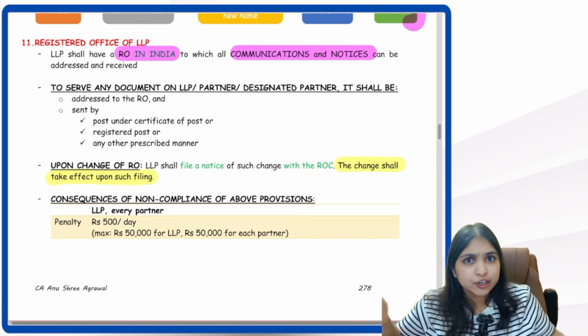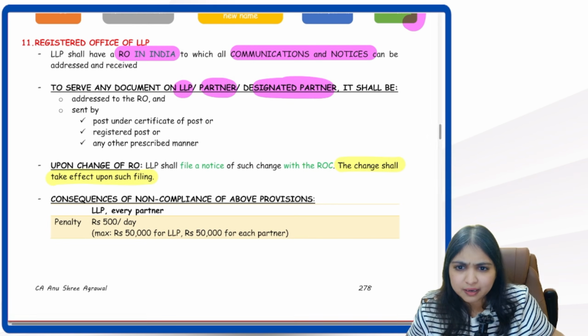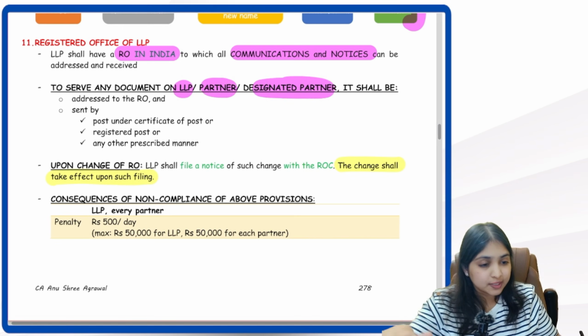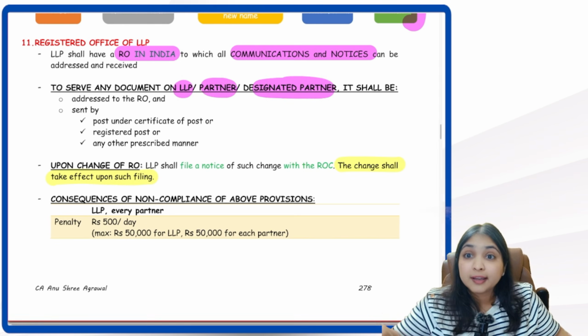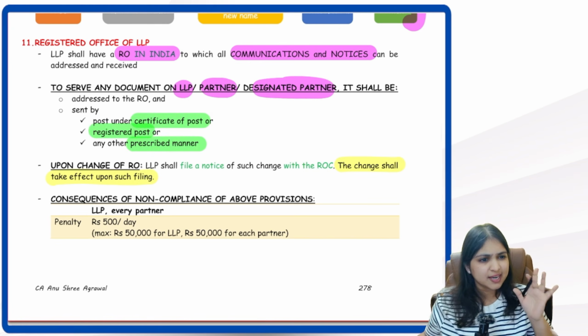So any communication we want to send to the LLP, to a partner of the LLP or to a designated partner, all the communications we will send to this address. In what mode? Either we will send it by certificate of posting, or by registered post, or any other prescribed manner. Perfect clarity, very simple, guys.